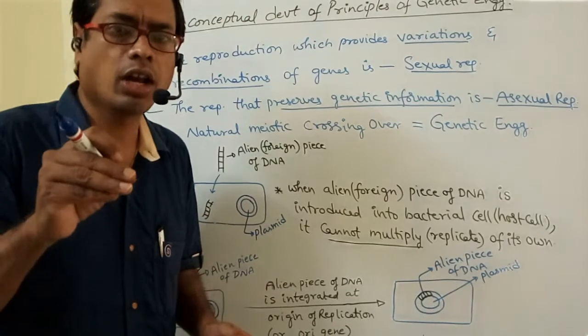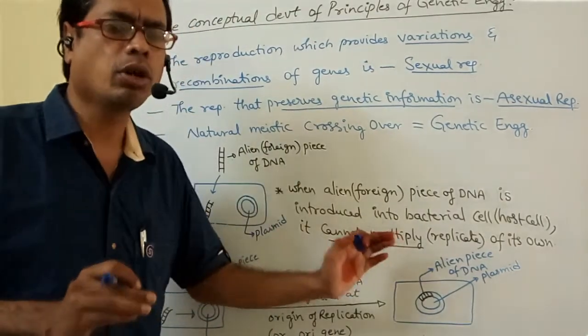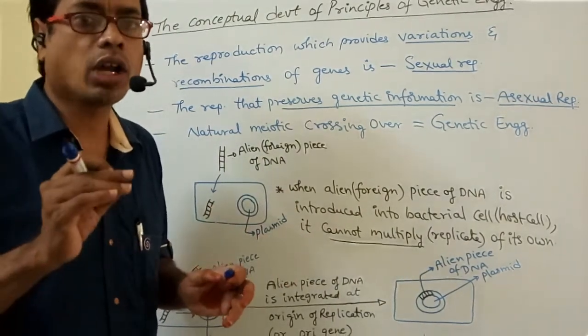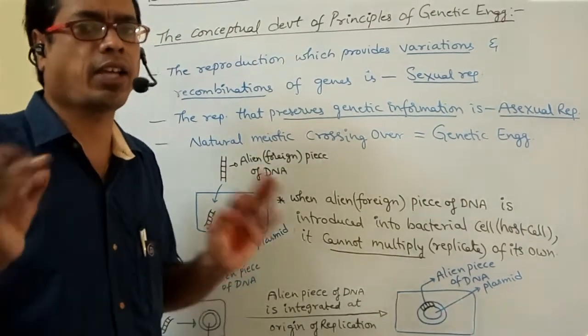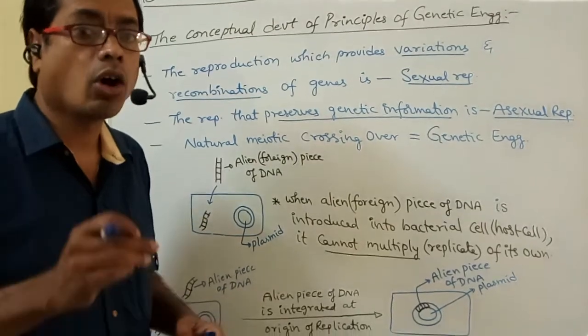That site is called the ori site. This alien piece of DNA is integrated into the plasmid. Okay. Where is it attached? At the origin, at the ori site. So initiation of replication occurs at the origin. Initiation of replication occurs at the origin.